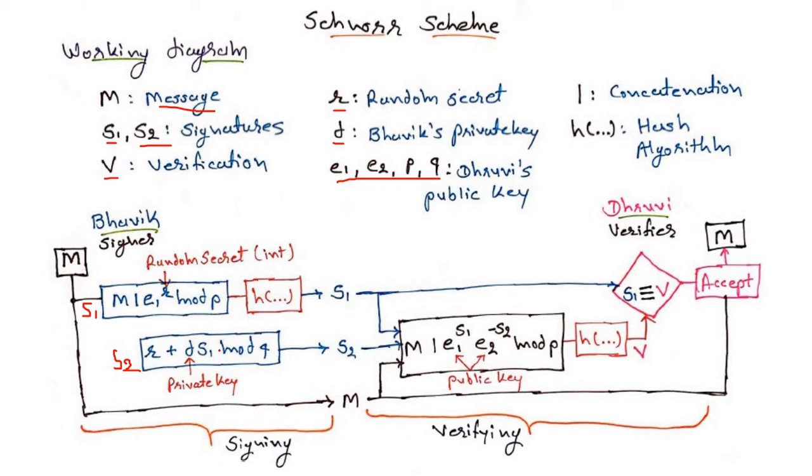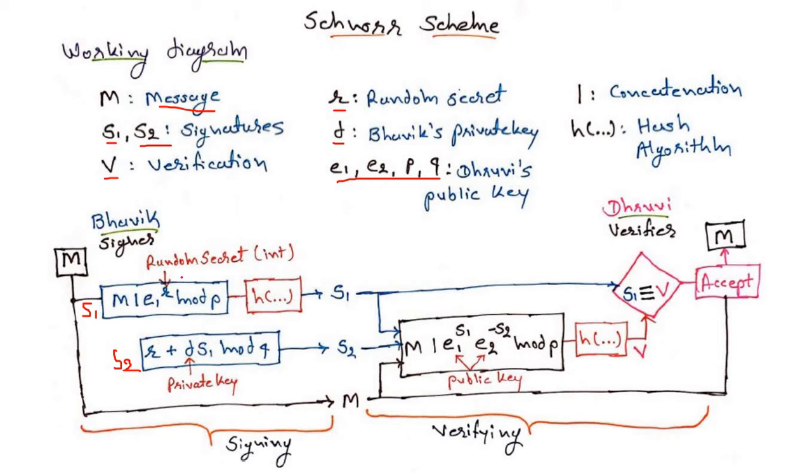Now, in these equations, the new parameter is R. R is a random secret, and we will choose the value of R as an integer. M is our original message. E1 we have already discussed in our last slide, how to calculate the value of E1 as a public key. p we have chosen as a prime number.